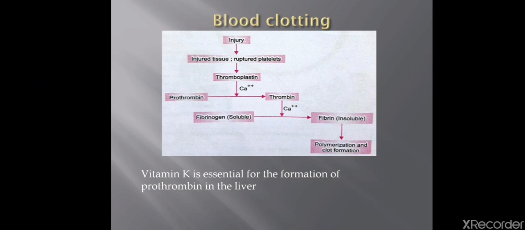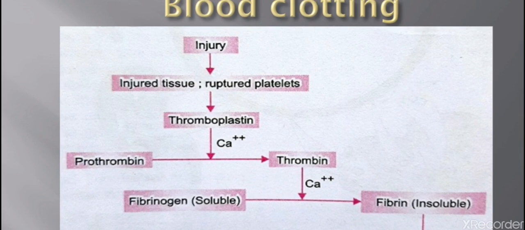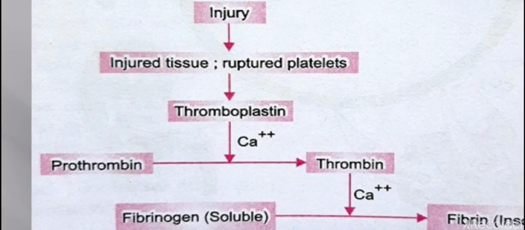Understand it thoroughly. In the region of injury, wherever the injury is there in any part of the body, the platelets rupture, injured tissue is there, ruptured platelets are there, and they release a substance called thromboplastin. So the first substance which is released when any tissue is injured and the platelets get ruptured is thromboplastin. It converts the protein prothrombin to thrombin.